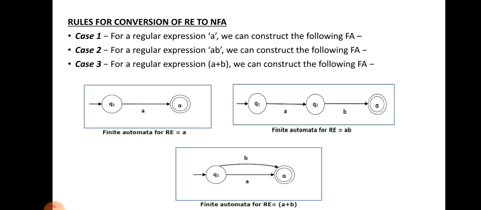For the single input A, it goes from Q0 to another state. For AB, it goes from Q0 to Q1 and Q1 to the next state. For example, the regular expression A plus B: in the sense the input goes from Q0 to another state for A, or Q0 to the next state for the input symbol B. Plus in the sense it goes with either A or B, which means A plus B, either A or B. AB in the sense A is followed by B.